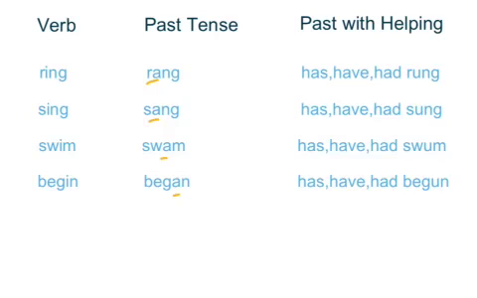However, when you put them with a helping verb like has, have, or had, that A becomes a U. Rang becomes has rung. Sang becomes has sung. Swam becomes has swum. And began becomes has begun.